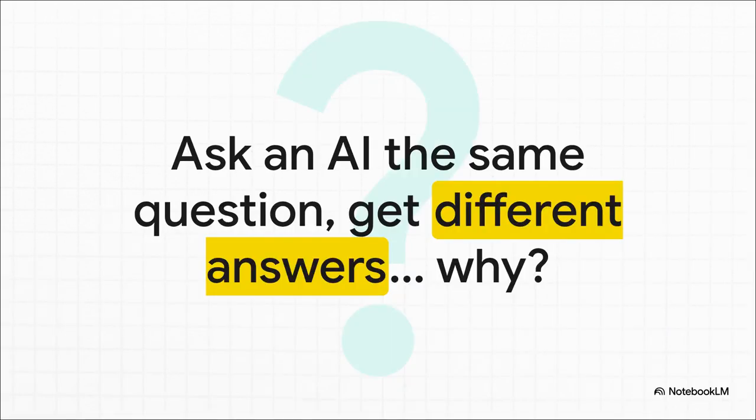You've been there, right? You type a prompt into a large language model, and you get a pretty great answer. So you run the exact same prompt again, maybe you need to reproduce it, and you get something totally different. Now, sure, some of that is on purpose. It's a feature called sampling. But what if I told you that this happens even when you try to force the AI to be 100%